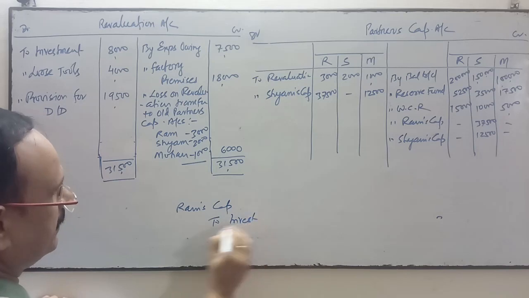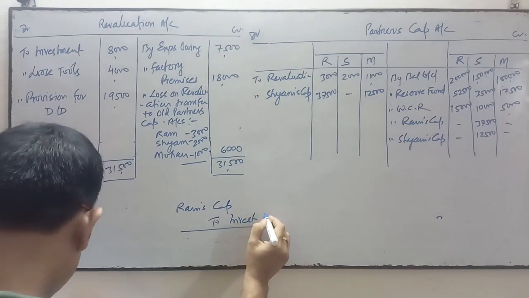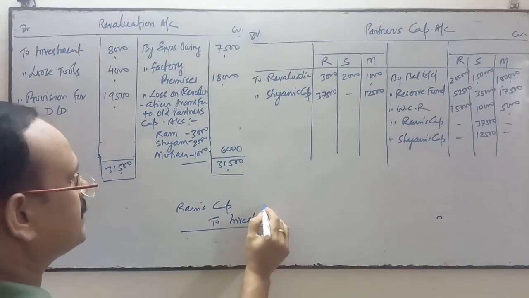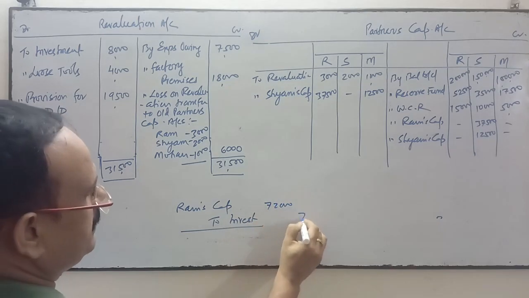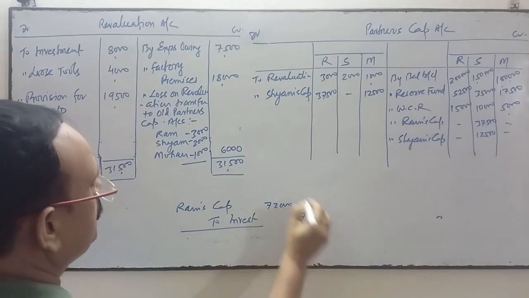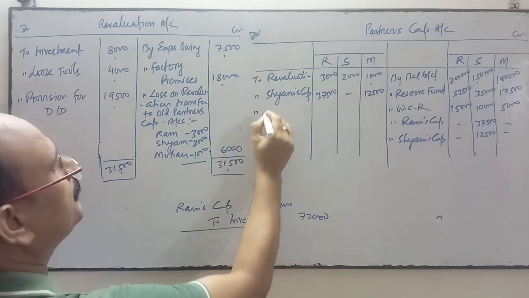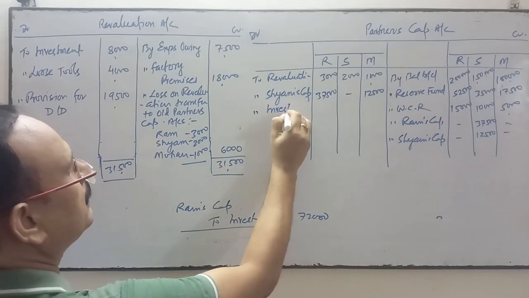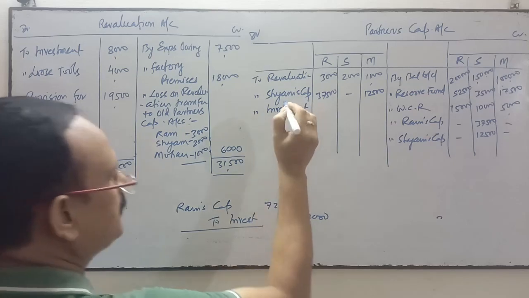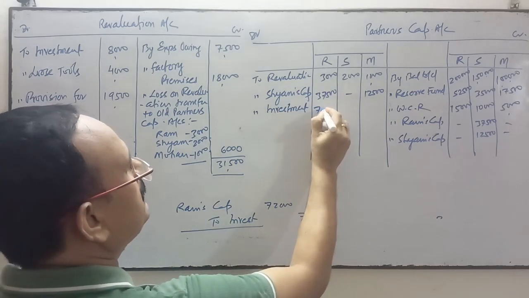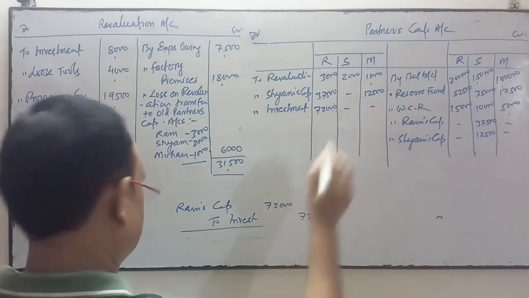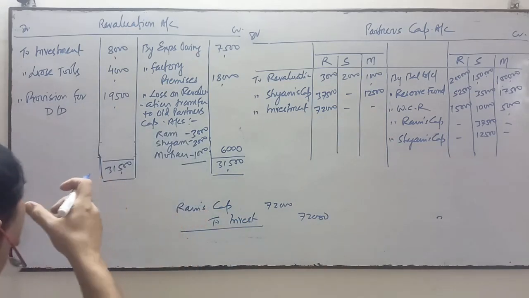Ram took the investment at this figure, means 72,000. So this will be posted in the debit side. In Ram's capital we will write to investment. As Ram has taken over the investment at 72,000, we will write 72,000 over here. Okay, 72,000.